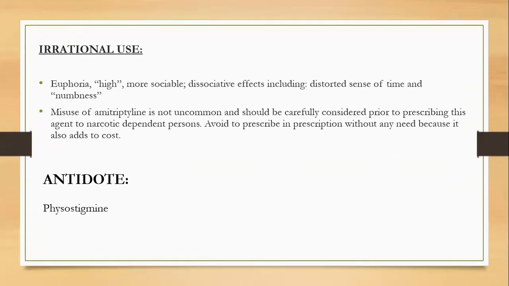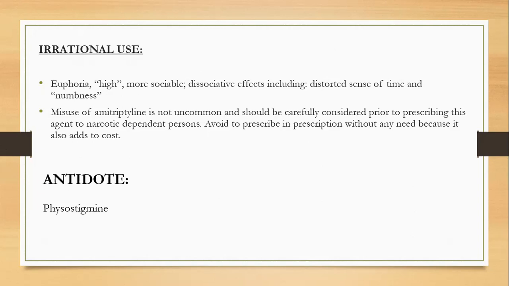Irrational use, or we can say use other than the main use. The main use of amitriptyline is in depression, and the other uses are when a person uses amitriptyline for euphoria, feeling high or more sociable, or dissociative effects including a distorted sense of time and numbness.